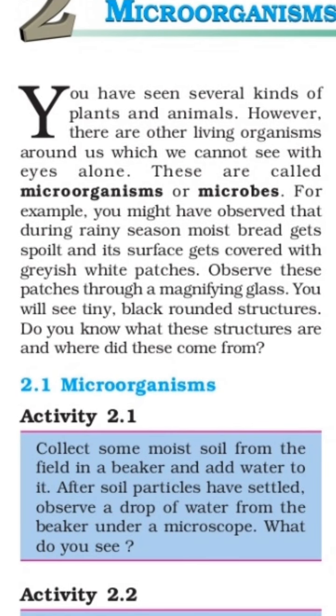You have seen several kinds of plants and animals. However, there are other living organisms around us which we cannot see with eyes alone. These are called microorganisms or microbes. In our daily life, we see many big plants and animals, and many small plants and animals. But there are some other organisms which cannot be seen with our open eyes, and those are called microorganisms.